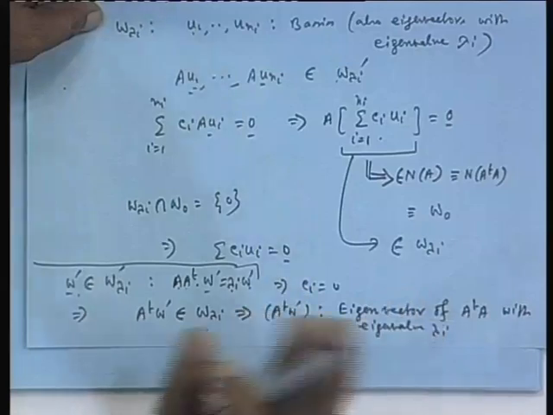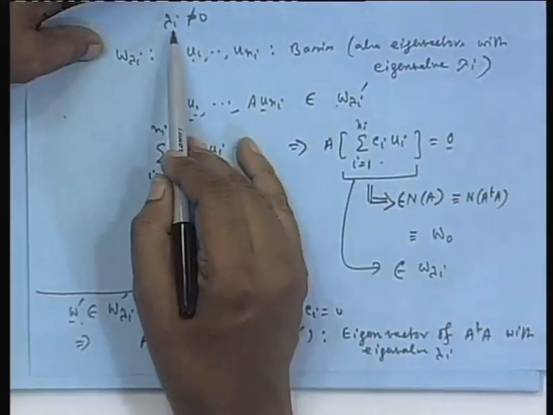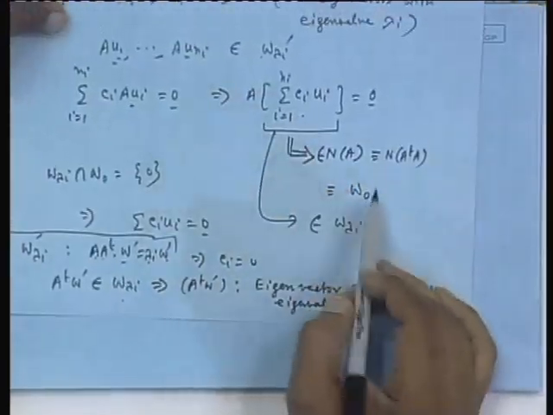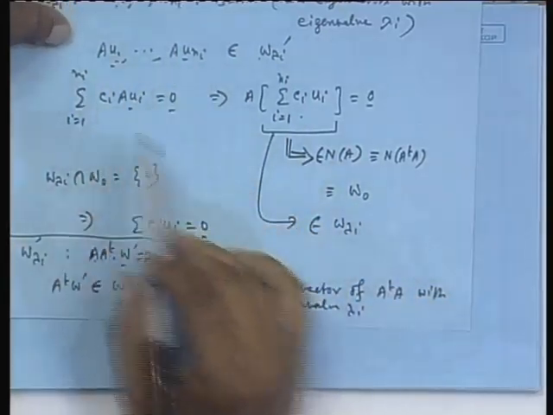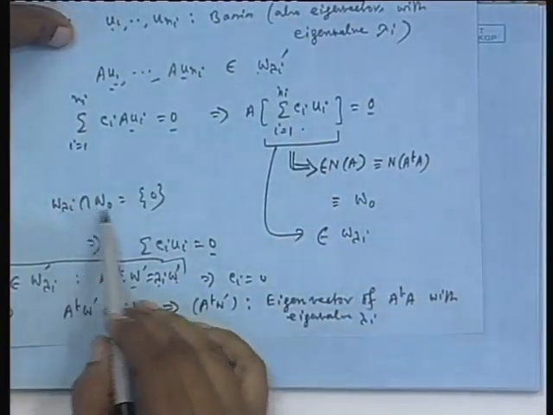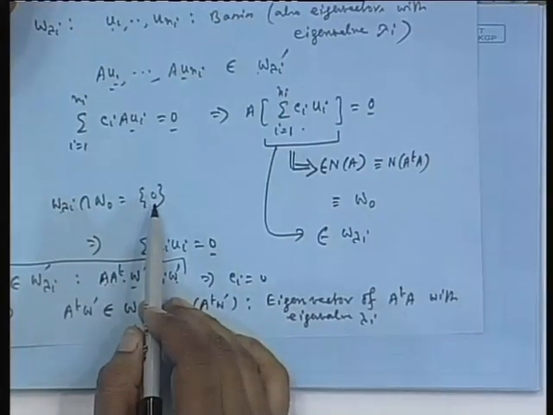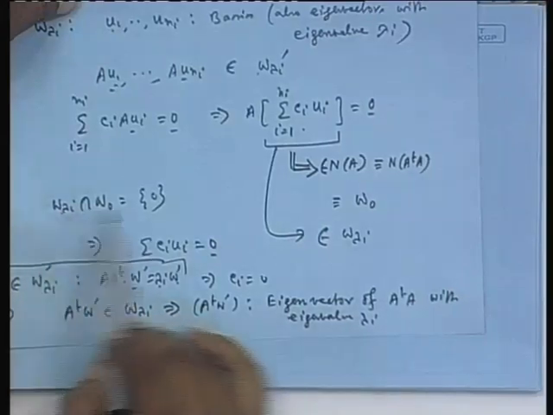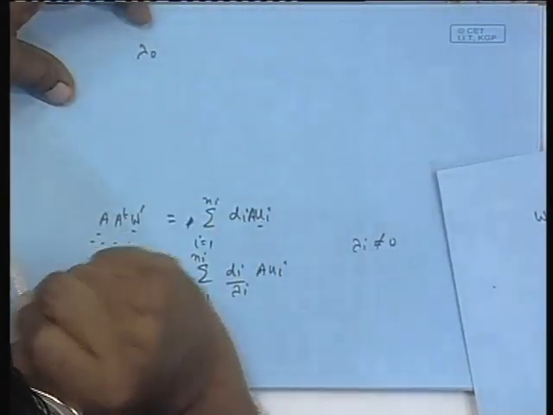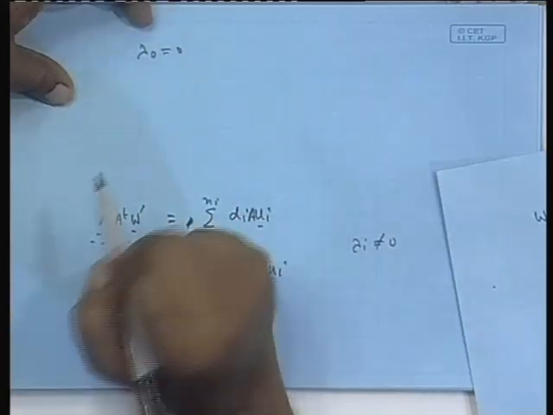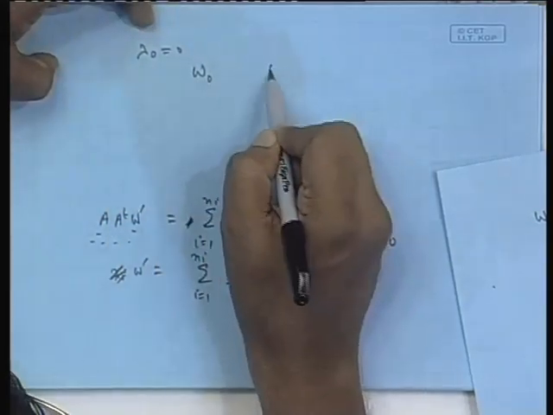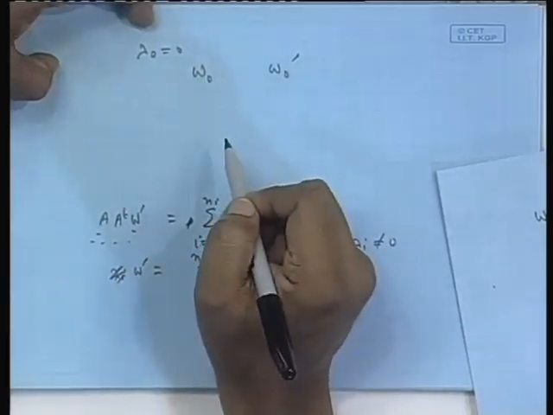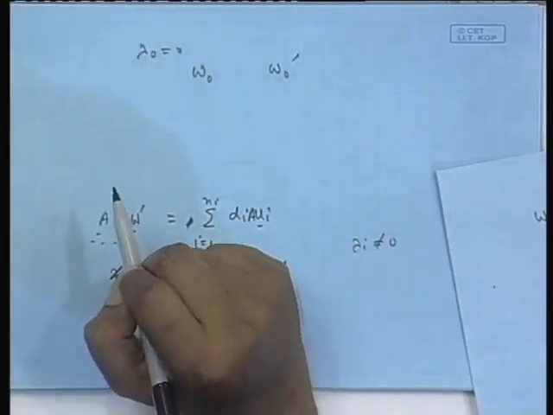So, that is proved. Mind you, it is true only for those subspaces for which lambda_i was not equal to 0, because then I could prove that they are linearly independent by saying that the intersection between the two subspaces is 0. Okay. This I could make use of only when W lambda_i was different from W 0 and the intersection was 0. And when it comes to the special case lambda_0, which is actually 0, that time you can easily see, on one hand you have got W 0, on the other hand you have got W 0 prime, but both have the same dimension.